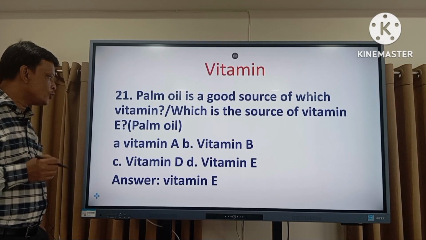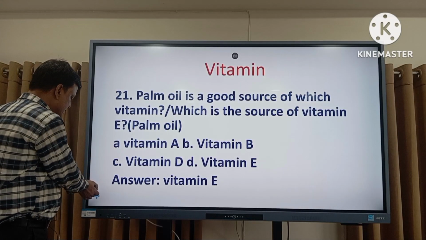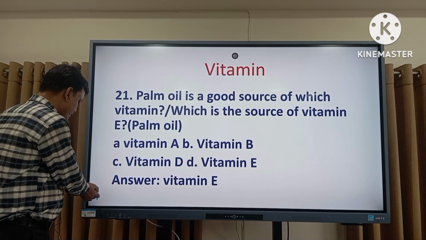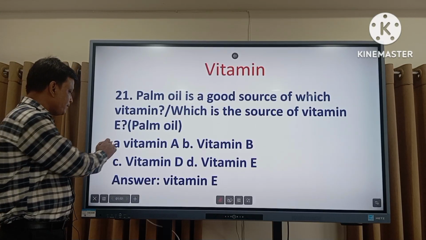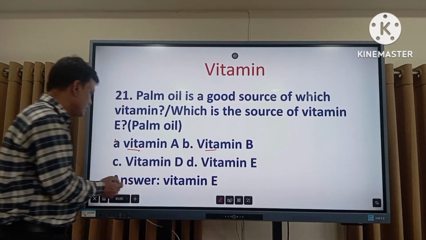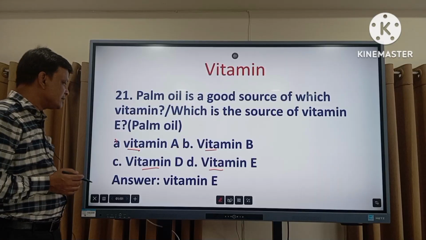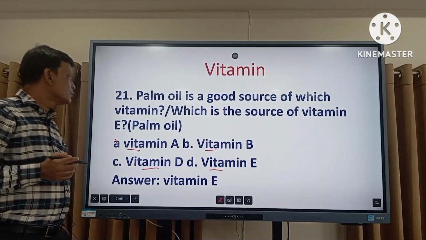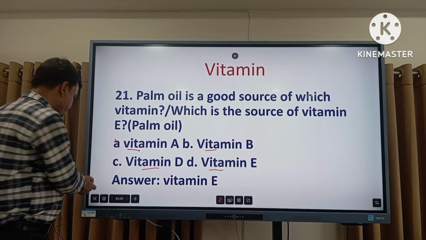Here, four options are given. The number one option is vitamin A, vitamin B, vitamin D, and vitamin E. So the right answer is vitamin E. Palm oil actually contains vitamin E.